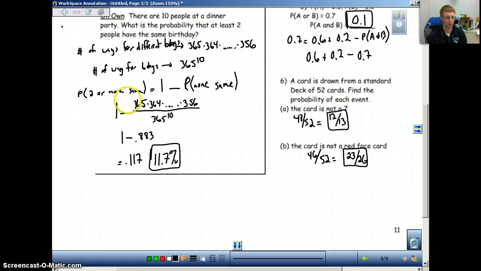Well, again, we're going to do this the same way. So this is the probability that none are the same. Different birthdays over the total possibilities, that's this probability. So we do 1 minus that, 1 minus the 0.883, and we get 11.7%, or 0.117. That actually may be a surprise to some of you. Can you imagine what it would be if we had 30 people in a class? You might be surprised at what the percentage chance is of people having the same birthday. It's a lot higher than what you think.